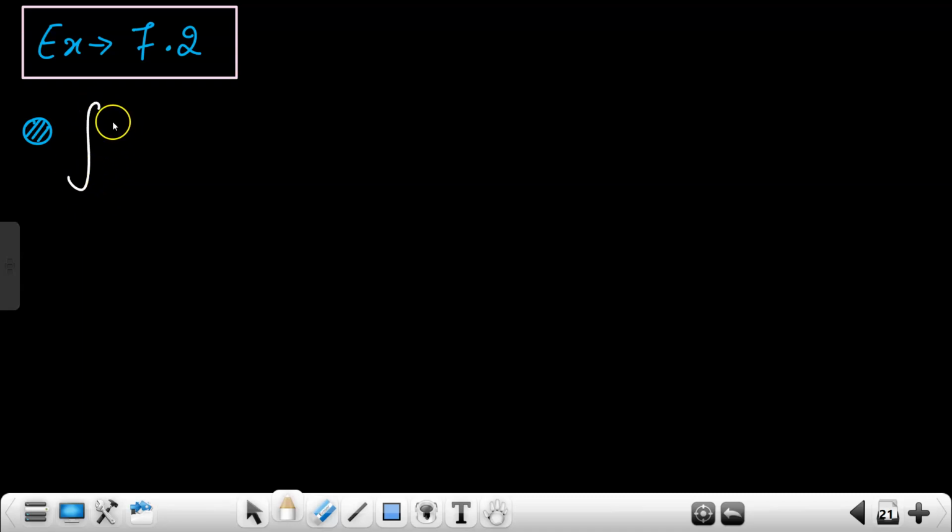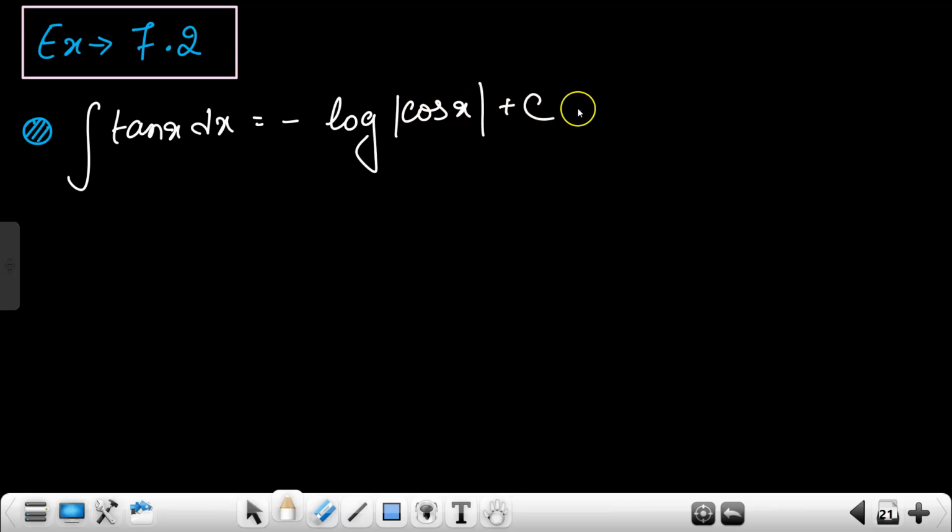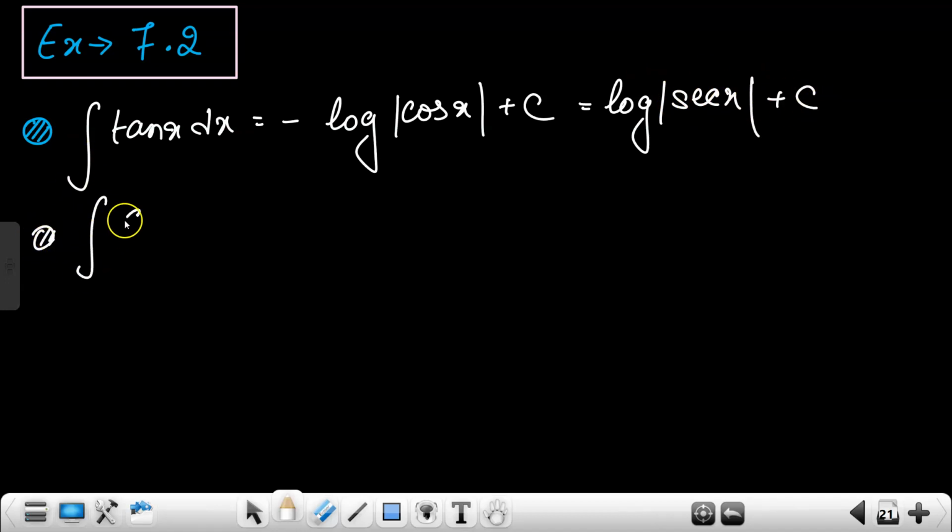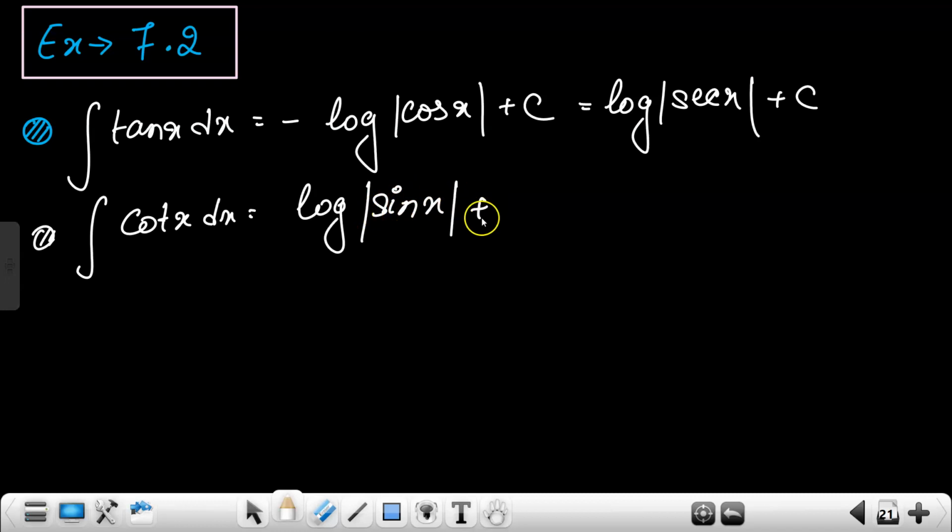Okay, so the thing we will be reading is integration of tan x dx will be equals to minus of log mod cos x plus c, which is also equal to log mod secant x plus c. The second one is integration of cot x dx is equal to log mod sin x plus c.